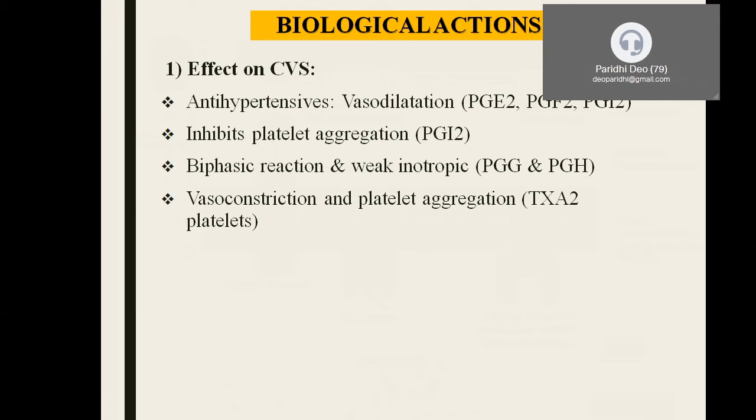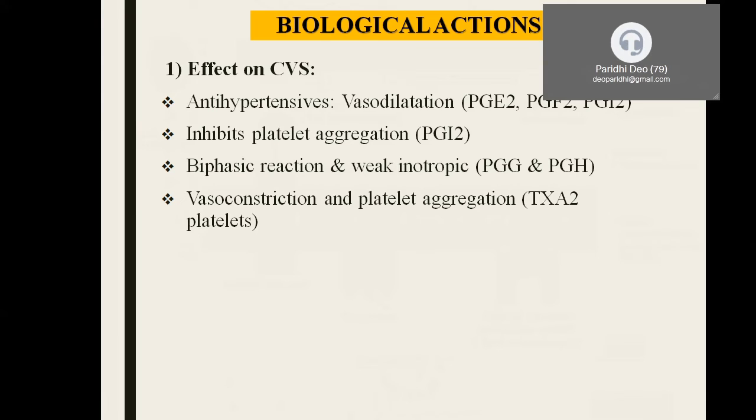Which are those PGs which are going to cause reduction in the blood pressure? That is PGE2, PGI2 and PGF2. These are the three important prostaglandins which are going to bring about reduction in the blood pressure. Now another important function of this PGI2 is that it inhibits platelet aggregation. Now how do we remember? PGI2 contains I for inhibition of platelet aggregation.